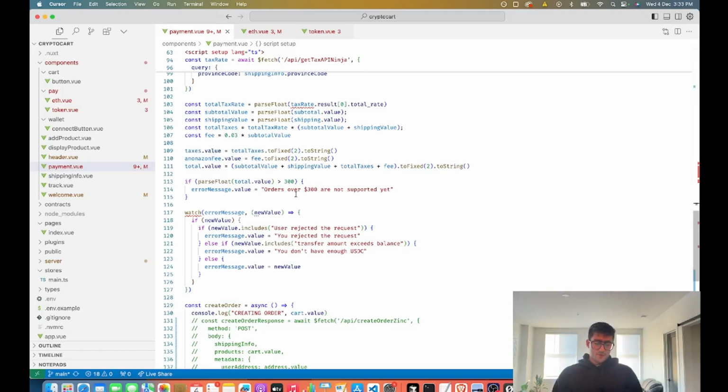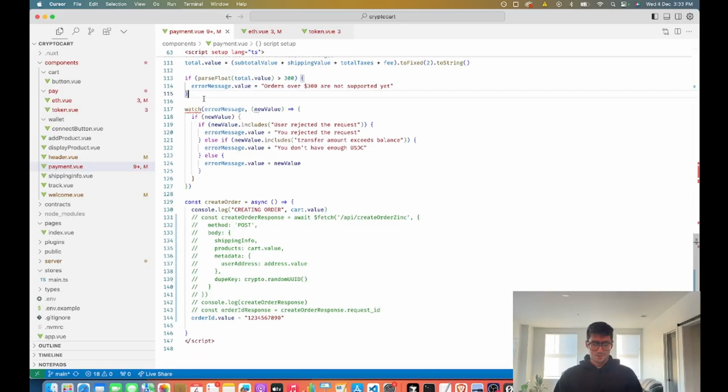So then, we have this little condition here, like orders over $300 not supported, just because it would be a hassle in the beginning stages. And then what we have here is a watcher for an error message. So this is the type of error handling that we're doing, which, by the way, if it is one of your first products and you are trying to get something out there as fast as you possibly can, you probably shouldn't do too much error handling.